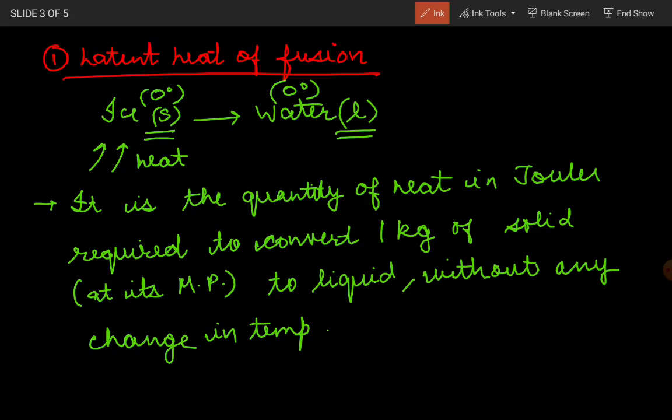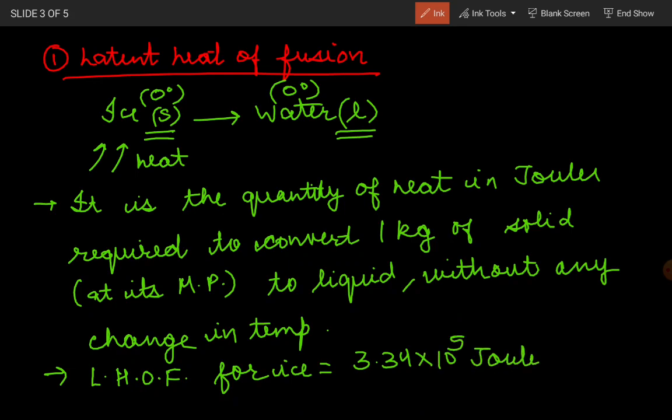So if we talk about ice, latent heat of fusion, LHOF, for ice, is 3.34 into 10 to the power 5 joule per kg of ice. Means for 1 kilogram of ice, if you have to convert it into 1 kg of water without any change in temperature, you have to provide this much amount of heat, in joules.